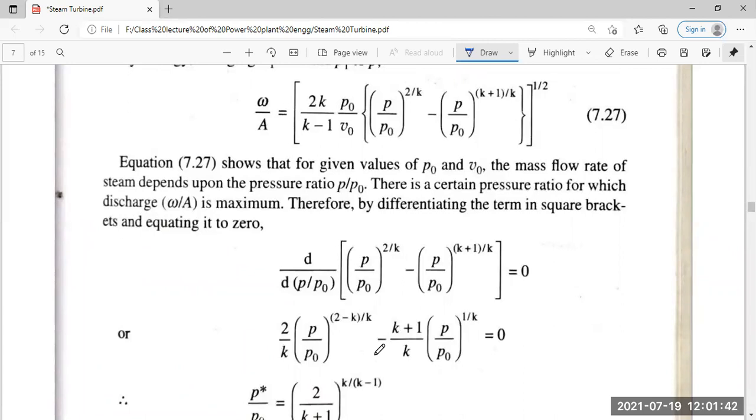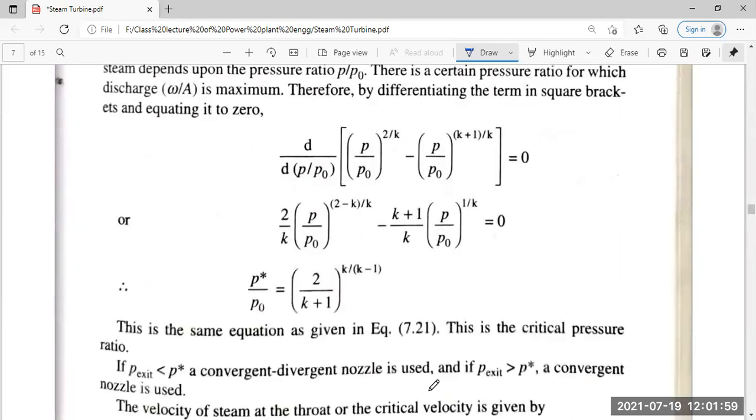P by P0 to the power (2 minus K) divided by K, minus (K plus 1) by K into P by P0 to the power 1 by K. So this equation becomes equal to 0.